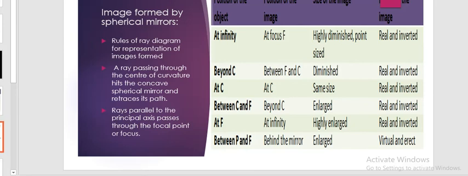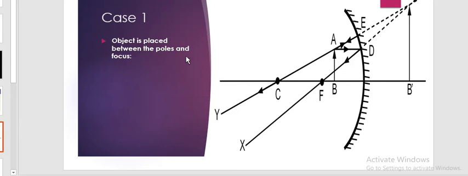Now the case 1. Object is placed between the pole and the focus. This is the object that is placed between the pole, this is the pole here, and the focus. So what happens when the light goes parallel to the principal axis, it will go from the focus. We can make it forward on this side, and we'll see how it will meet with the center of curvature line.